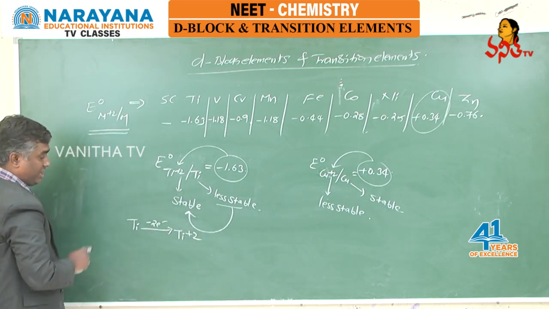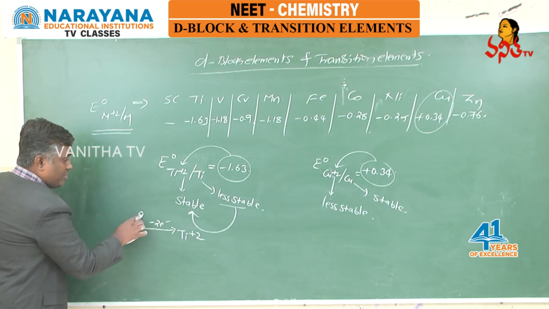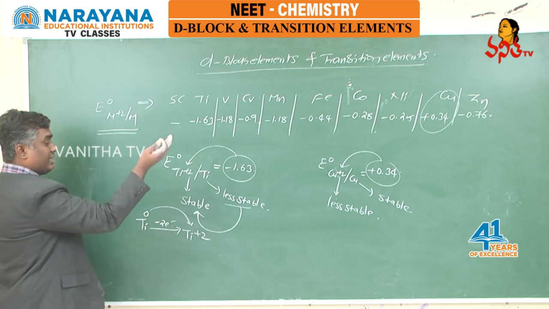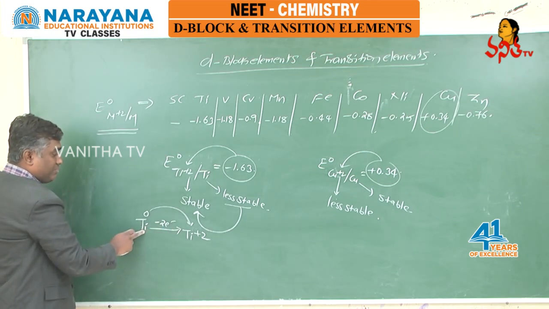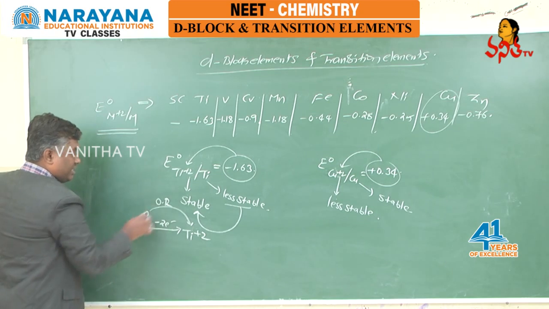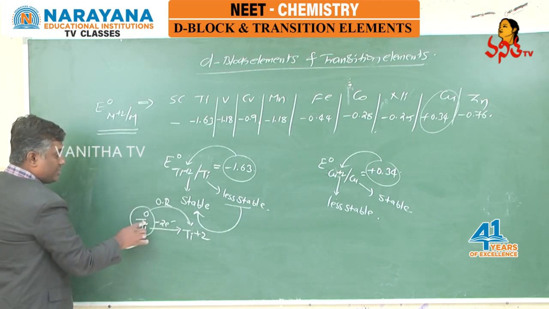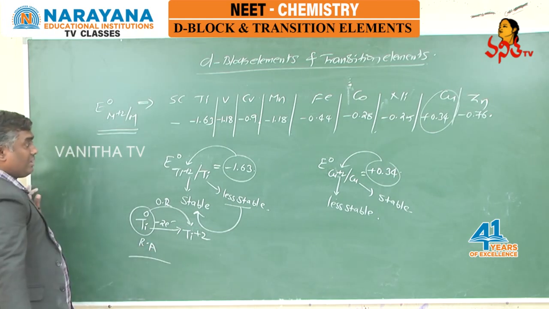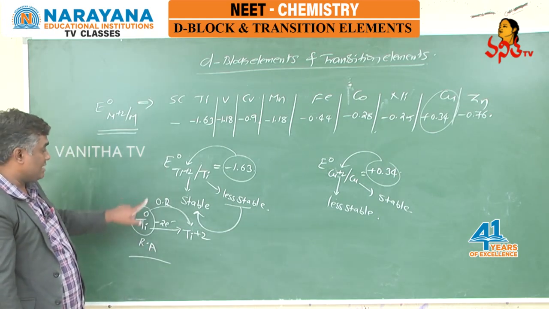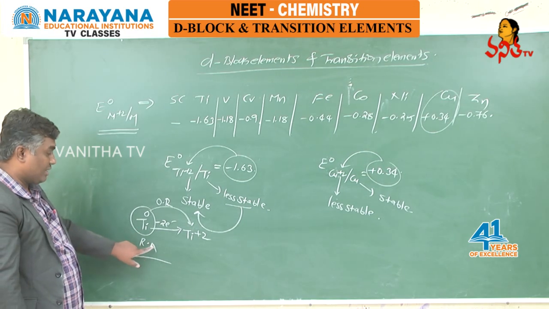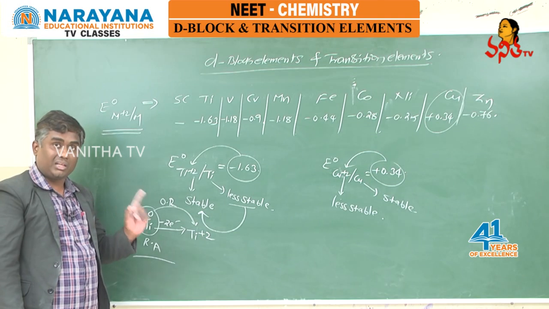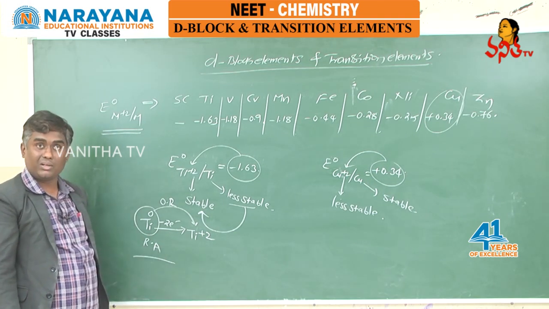This is the reaction happening, and here 0 is becoming plus 2. Oxidation number is increased, means titanium is participating in oxidation reaction, and the one which participates in oxidation reaction is known as reducing agent. Based on this I can say titanium behaves as reducing agent, and we know that with negative E naught species can act as reducing agent.